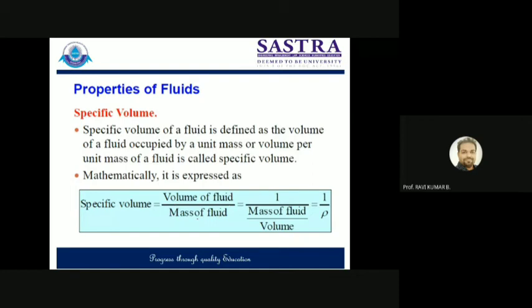Now this can also be written as 1 divided by the mass of fluid divided by the volume. So mass by volume is known as density. So we can say that specific volume is reciprocal to the density of fluid. Specific volume is denoted by the small v, is equal to 1 divided by density of fluid. So if you know the density of fluid, you can easily find out the specific volume of the fluid, which is nothing but 1 by density of fluid. Is that clear?